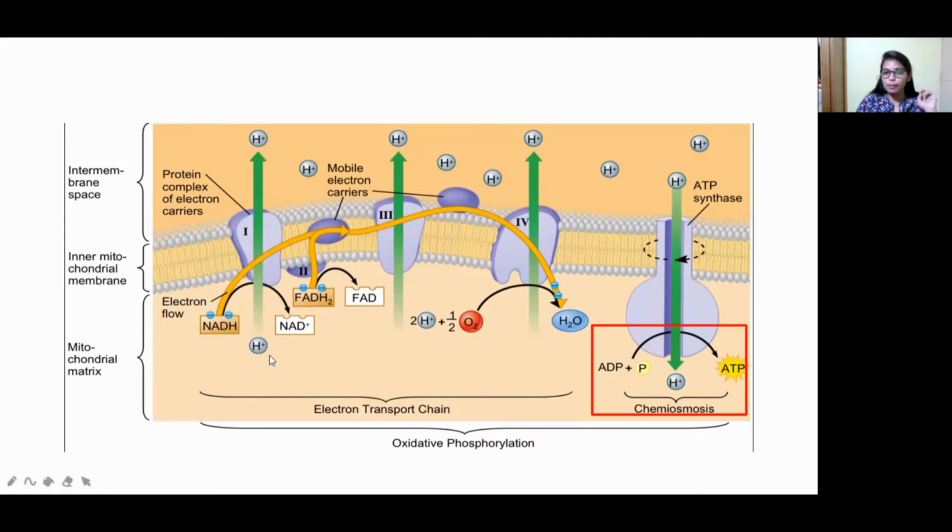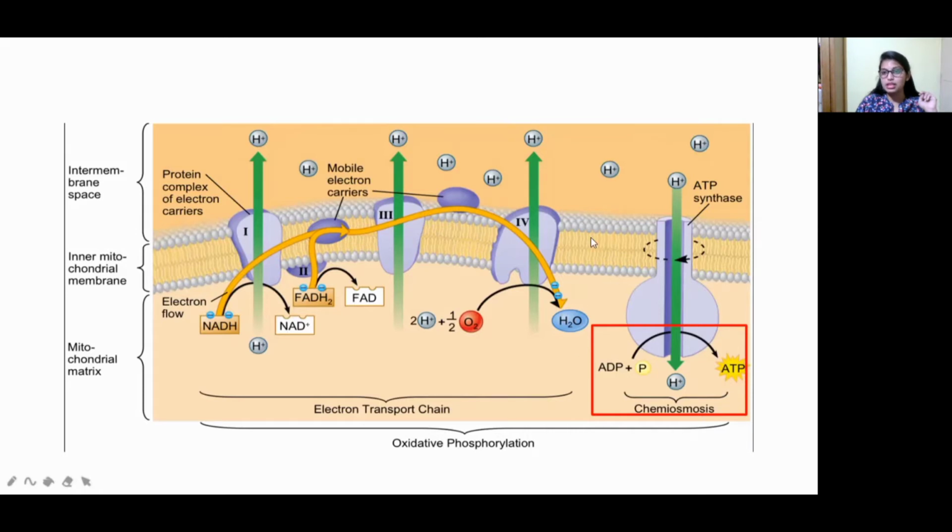So here what happened? Proton pumping takes place from the mitochondrial matrix to the intermembrane space. Protons will be continuously pumped. See here, pumping happens here also, but in the second complex protons are not pumped; it is associated with the third complex. From the third complex it moves on to the fourth complex, releasing water molecules. Protons are pumped from the matrix into the intermembrane space. In the fourth complex also. At last, in the ATP synthase, all the protons will be utilized to produce ATP. You can see over here